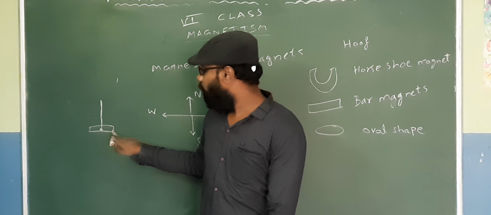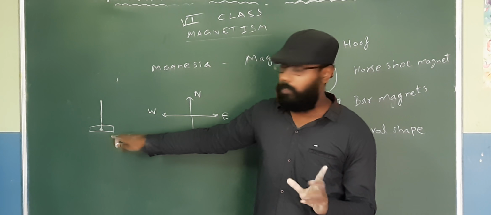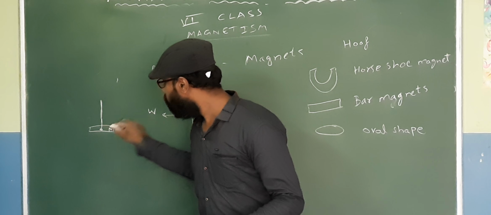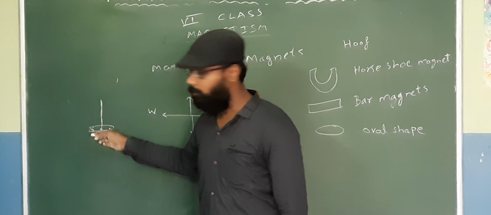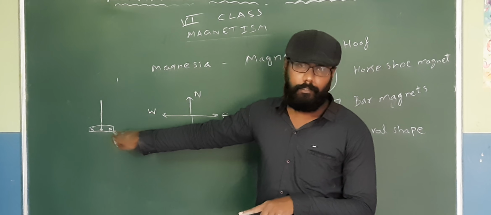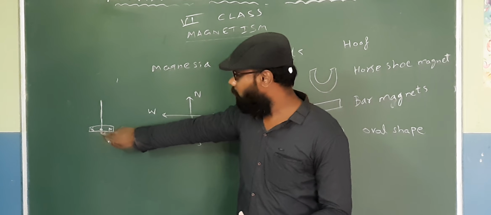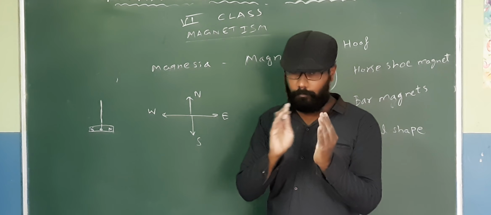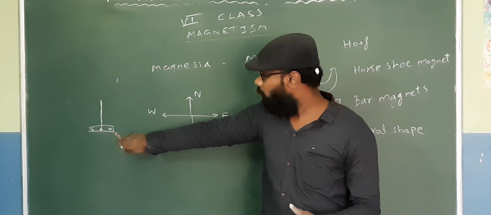And the position to which it is facing, let us say this is north and this is south, you named it. Wherever this one faces will be the south of the earth. The magnet is suspended by a string and you are holding it. First the magnet moves here and there, it will oscillate and settle in one particular position.